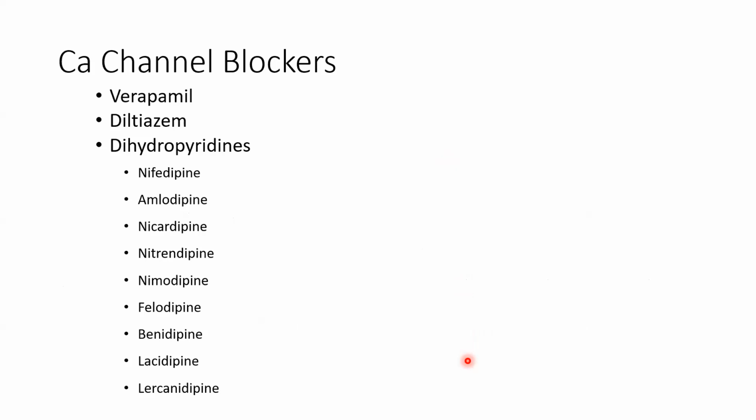These are the drugs: verapamil, diltiazem, and dihydropyridines. There are many dihydropyridines, mostly nifedipine, amlodipine, nicardipine. These are the preferred ones. Verapamil and diltiazem have a bit longer duration of action. Why? Because they have active metabolites.